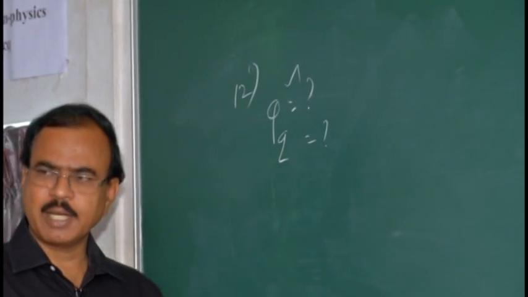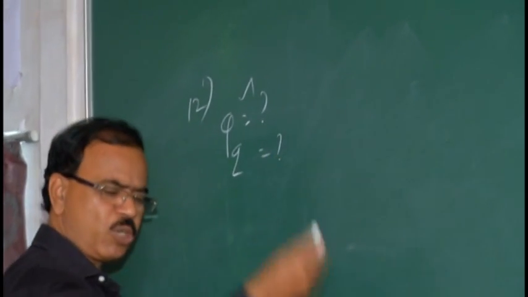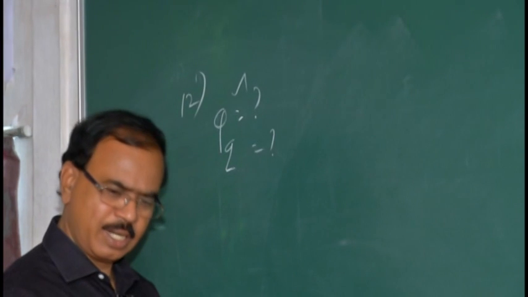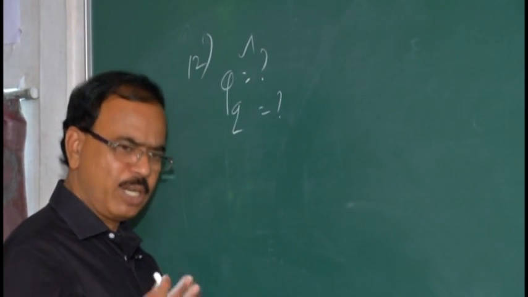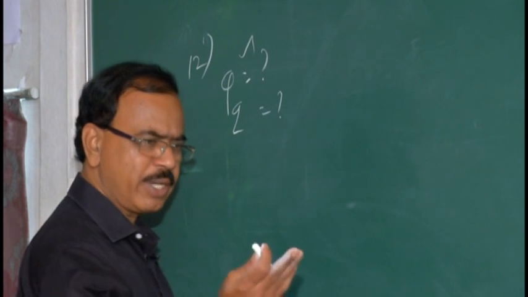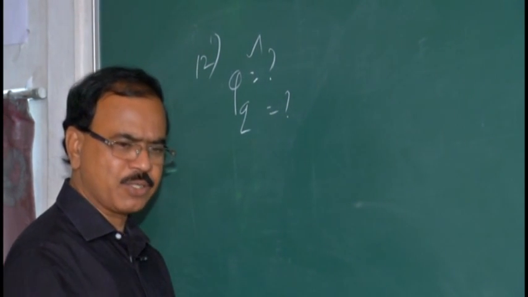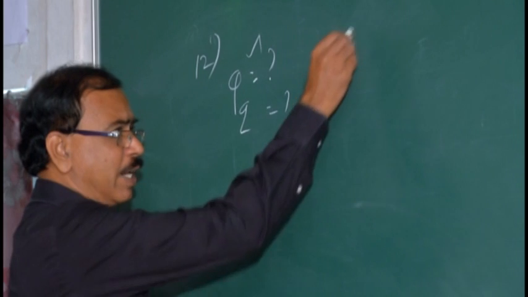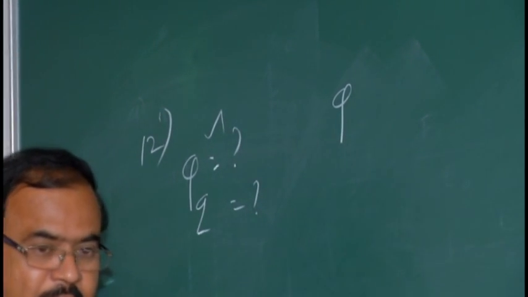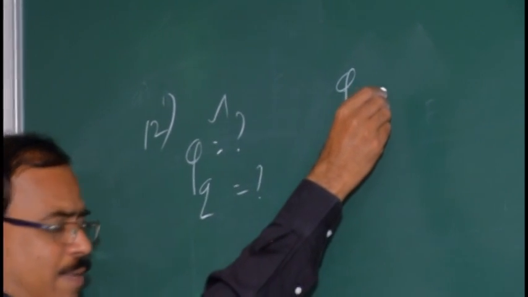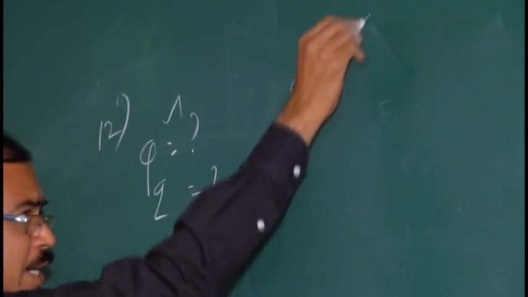Electric flux is defined as the total number of electric lines of force passing through a given area. That is given by the dot product of two vectors, electric field vector and area vector, that is E vector dot dS vector.